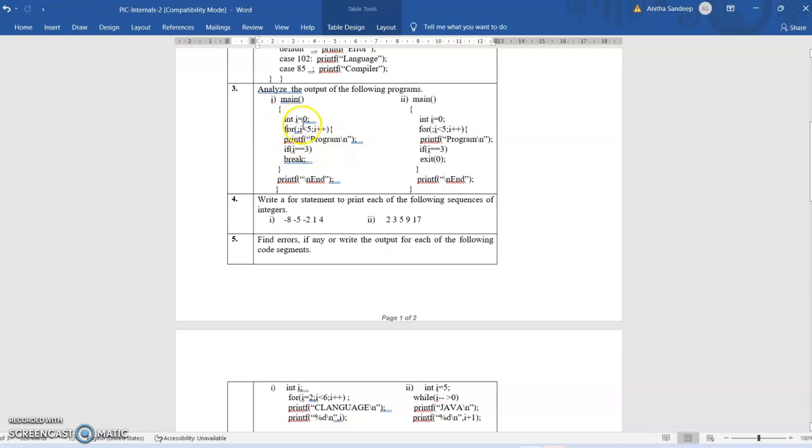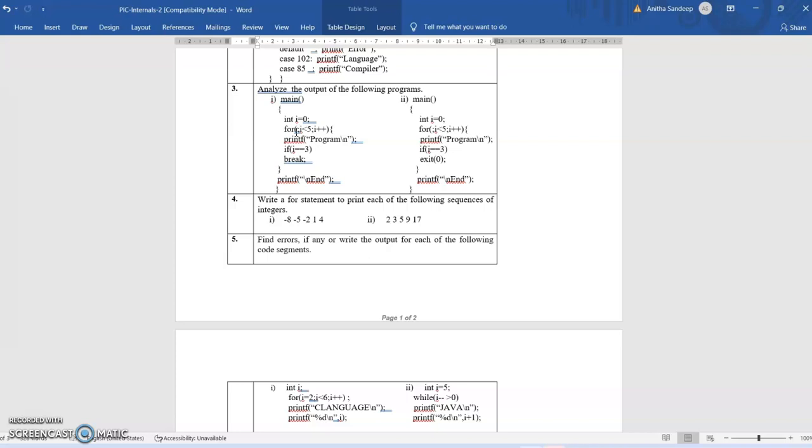Since I is initialized to 0, there is no requirement of an initialize statement inside the for, so it comes to the testing condition. The I value is 0, so it is less than 5, so the body gets executed, it prints program and goes to the new line, and the I value will be tested against 3.